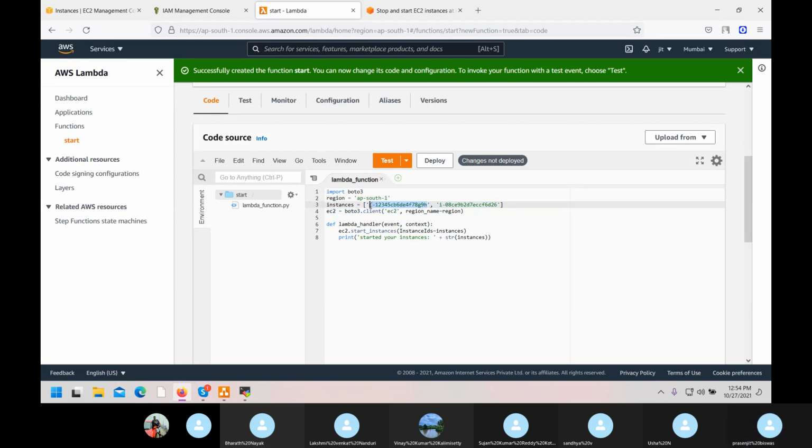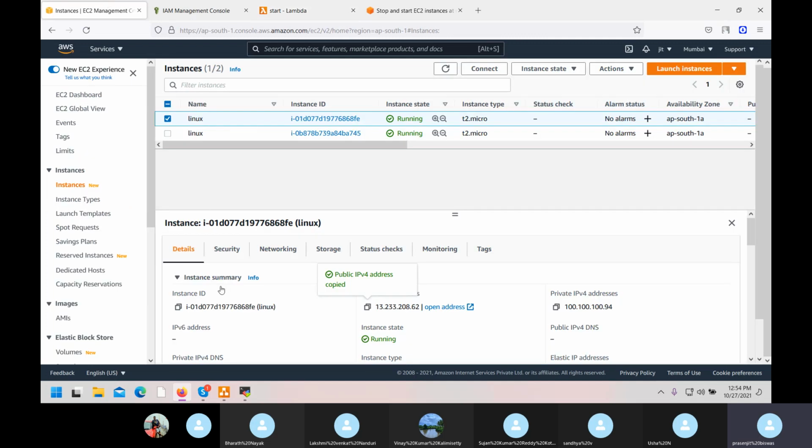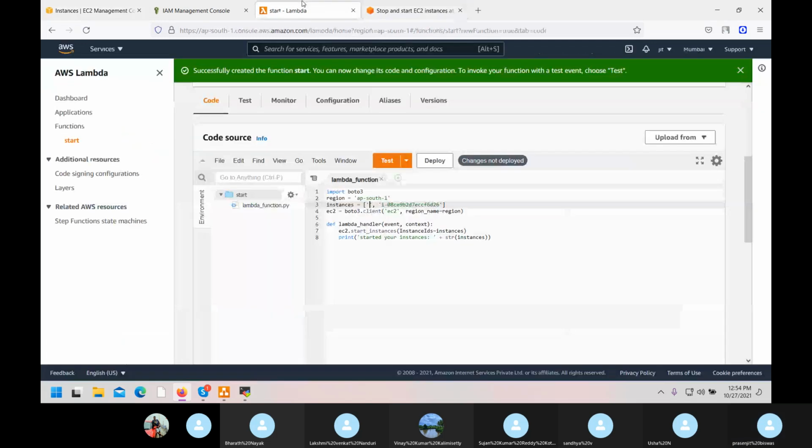Yes. Delete this. Come to here. If you click on your instance, you will see first the instance ID. Copy. Paste. Okay.